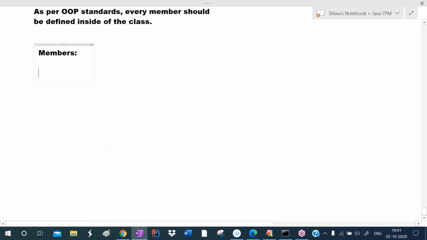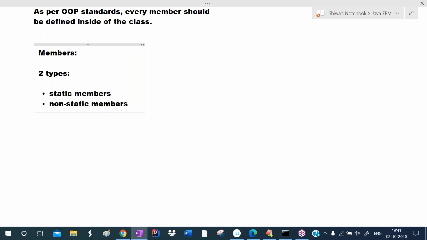So now in the members, two types of members are there. What are those two types? First type is static members. Second type is non-static members. So they divided members into two types.